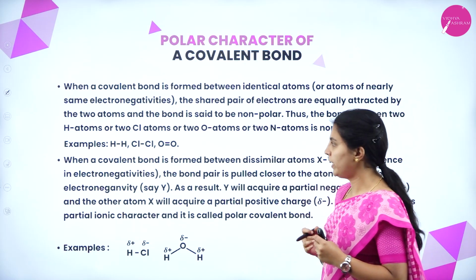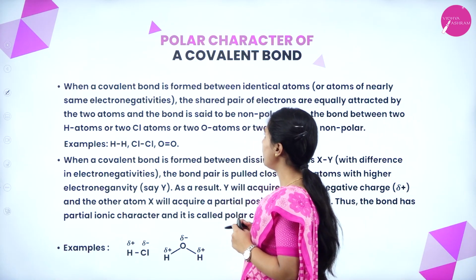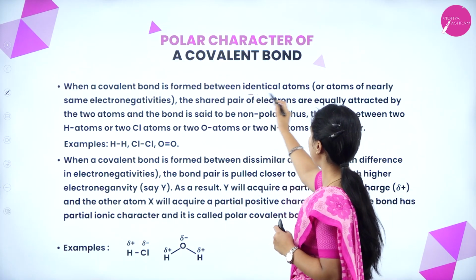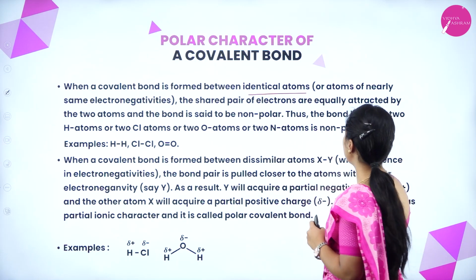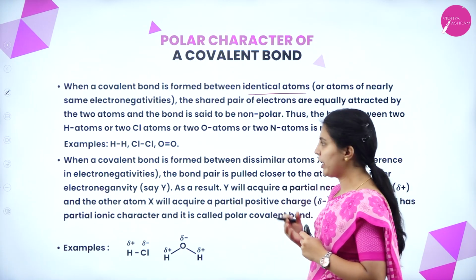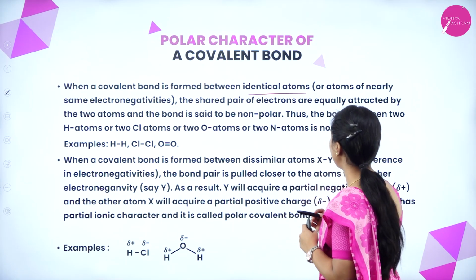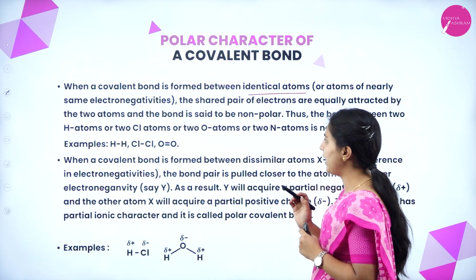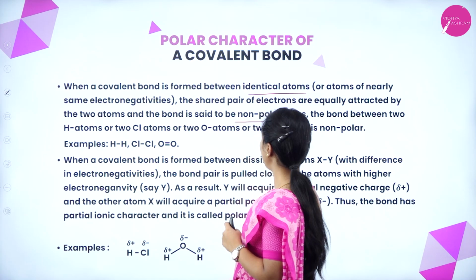When a covalent bond is formed between identical atoms, or atoms having nearly the same electronegativities, the shared pair of electrons is equally attracted by the atoms and the bond is said to be non-polar.